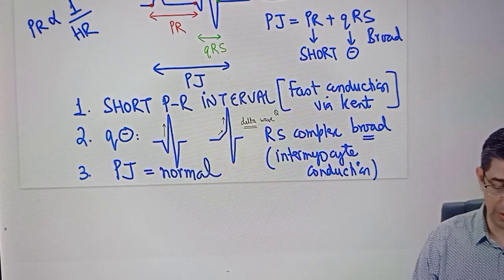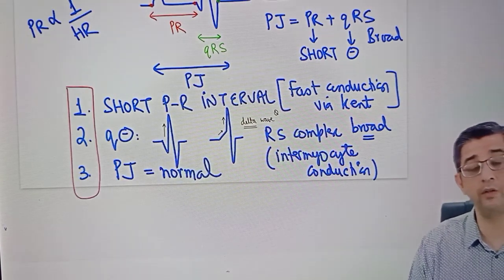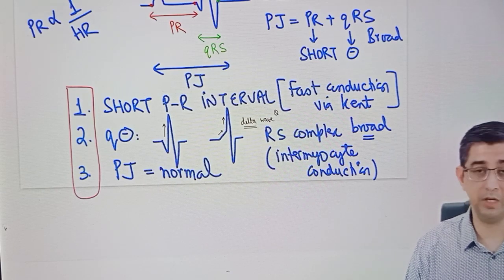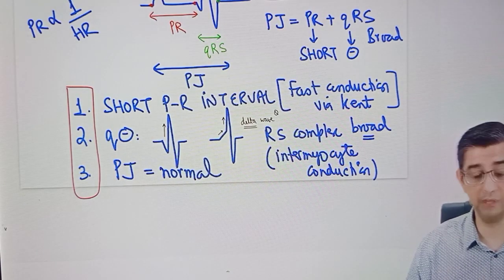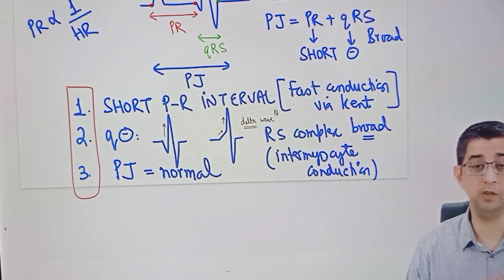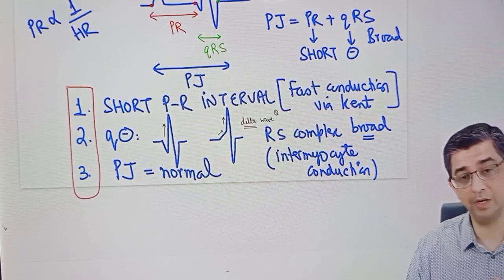In fact, they can give you an ECG, they can give you a history based on this. So I would definitely like to rate this as one of the important topics that you are understanding today, that when it comes to WPW, there are two problems in the patient. The excitation occurs ventricle-wise earlier, but when it comes to ventricles firing by themselves, there might be a relative delay, there might even be a bundle branch block morphology coming up because there's an intermuscular conduction present in this guy.